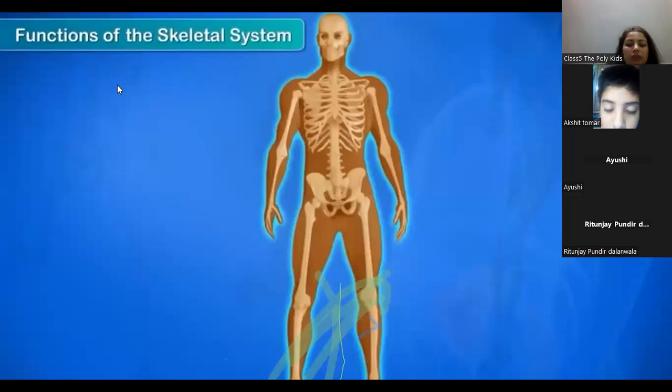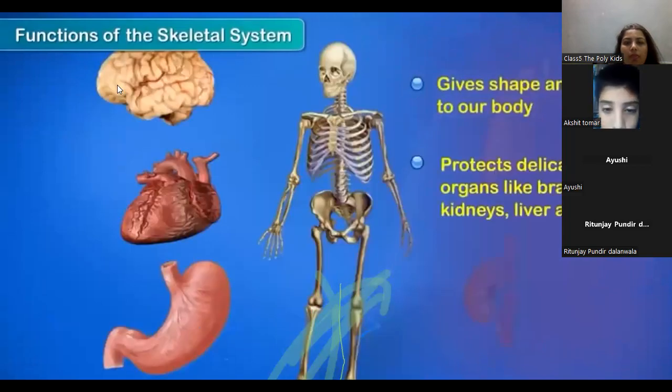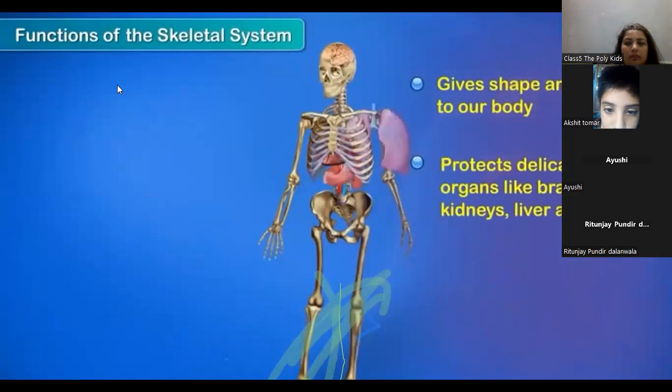Functions of the skeletal system. The skeleton gives shape and form to our body. It protects the delicate internal organs like brain, heart, kidneys, liver, and lungs.